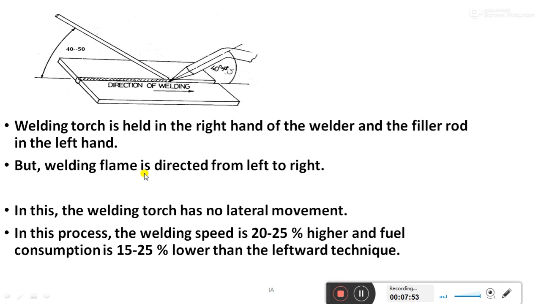But the welding flame is directed from left to right. In this, the welding torch has no lateral movement. In this process, the welding speed is 25% higher and fuel consumption is 25% lower than the leftward technique.